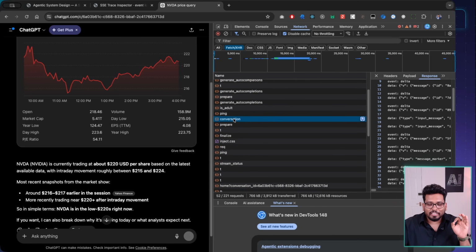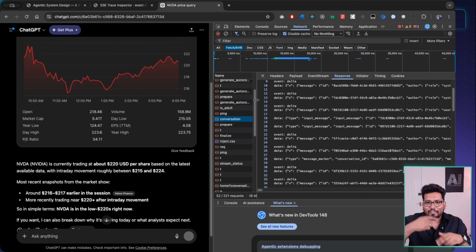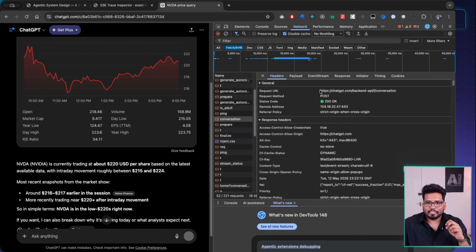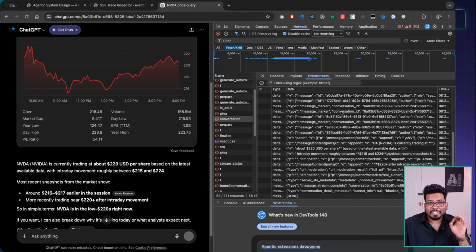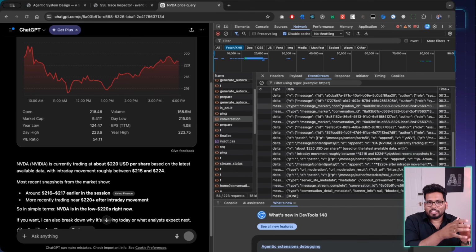So this conversation is the most important API call, and this is the only call where all our conversations are happening, right? If you see the headers, it's simply the ChatGPT backend API conversations, and the payload is whatever my questions are. And something interesting is called event stream. What is it? They are using server-sent events. It's one layer up, based on the HTTP protocol only. It's not WebSocket. WebSocket is heavy.